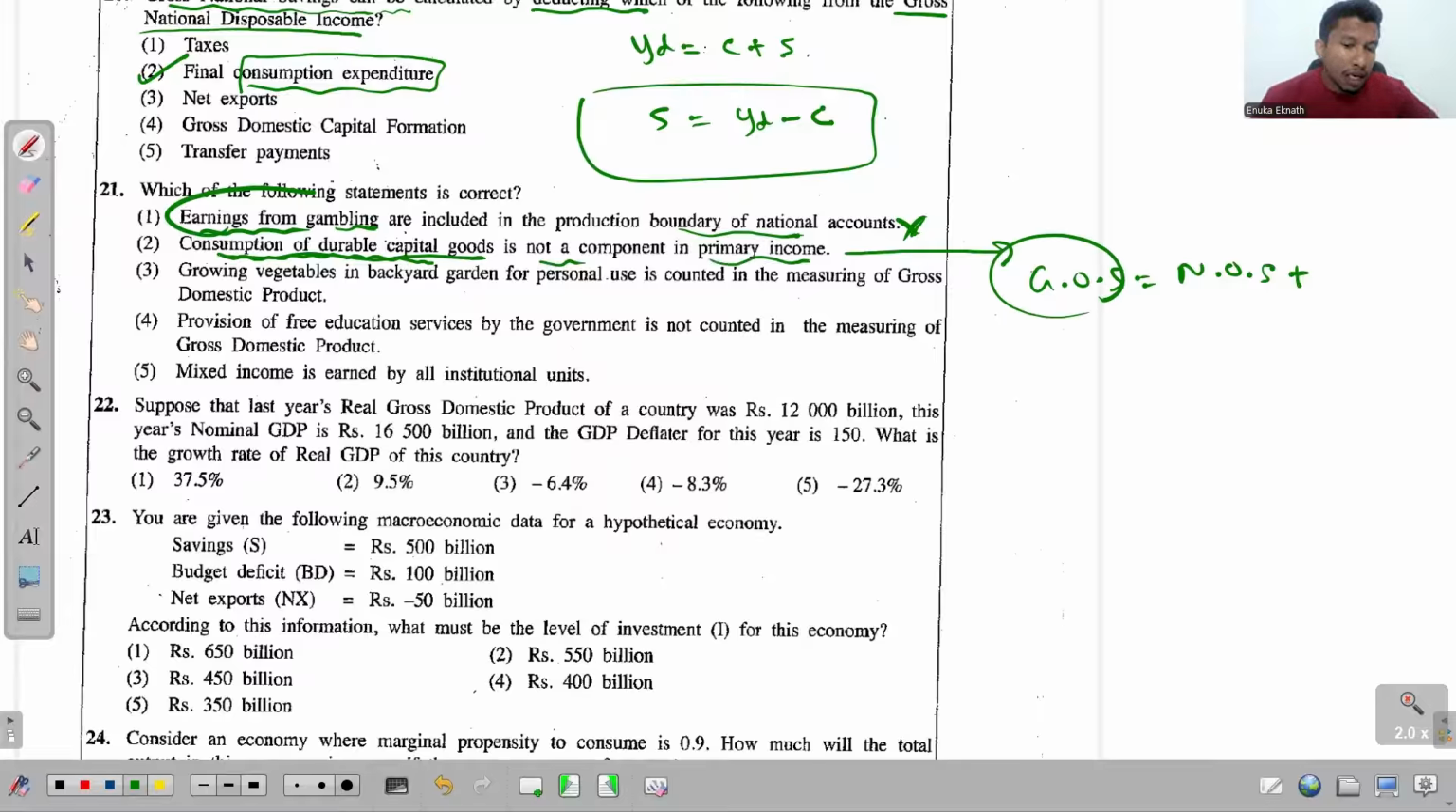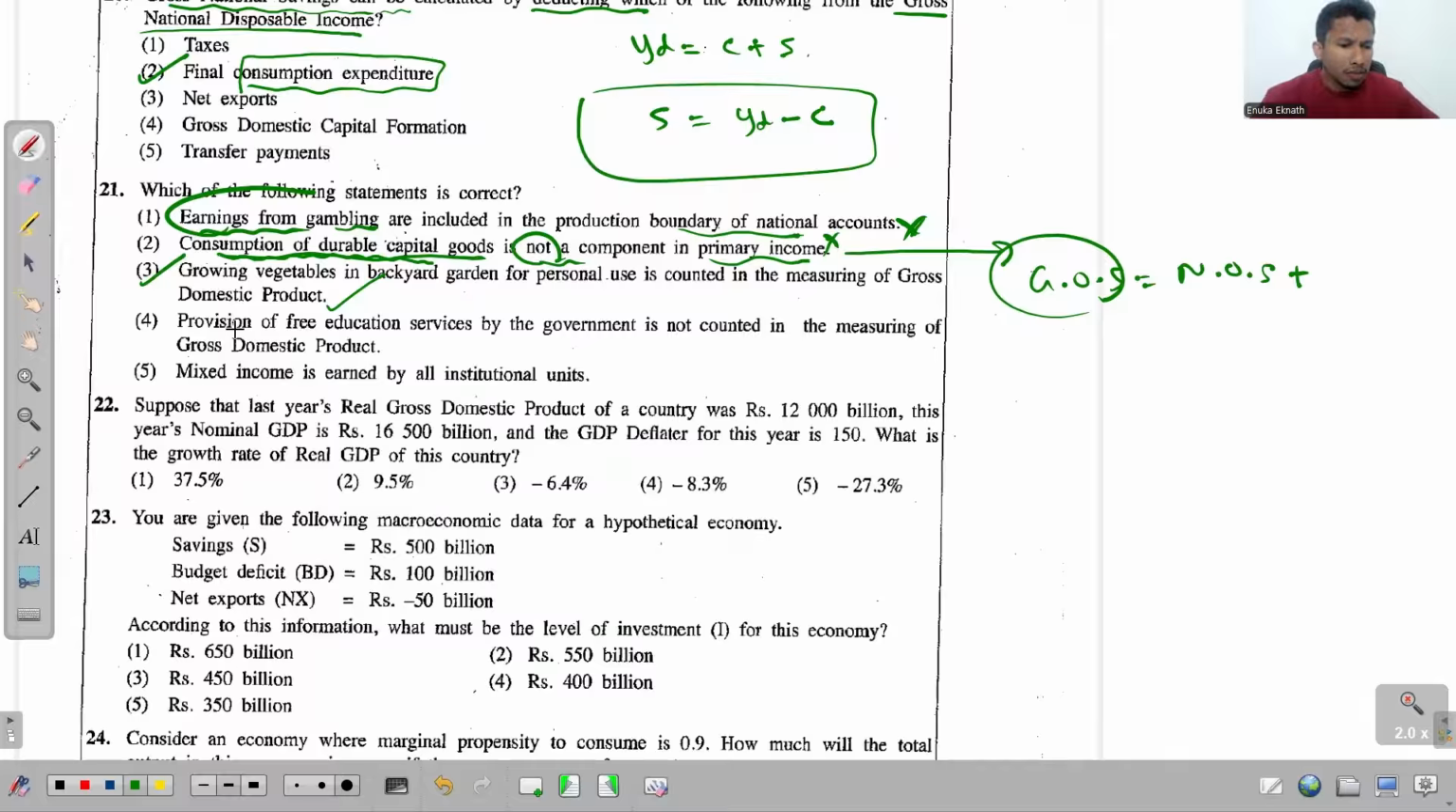But they say it is not a component in primary income. No, again wrong. Third one, growing vegetables in backyard for personal use is counted in measuring of GDP. 100% true, right? Growing vegetables for self-consumption should be included into the GDP calculation at the market price. So this is true then.